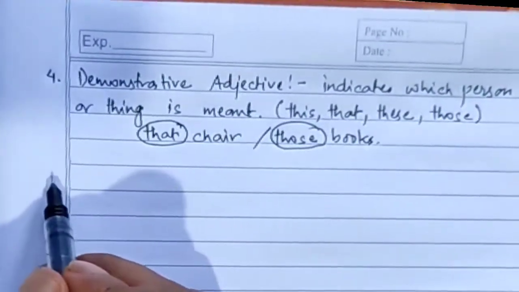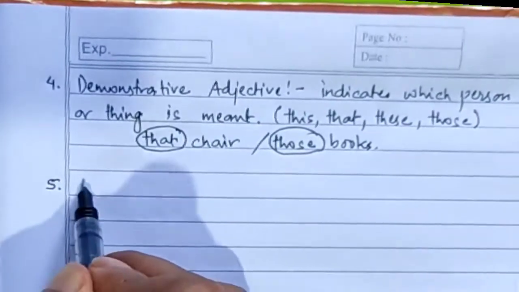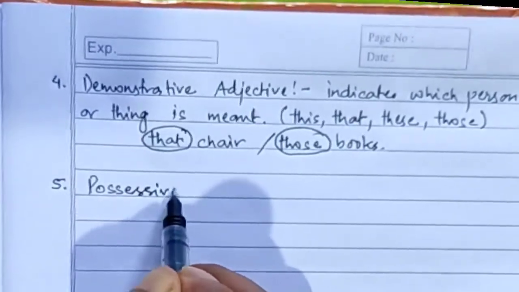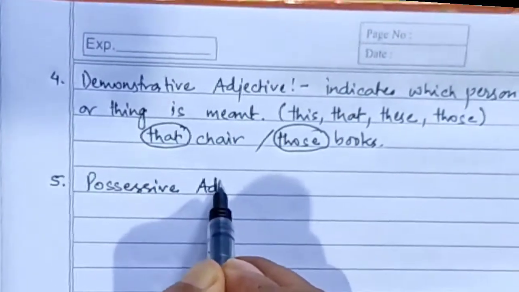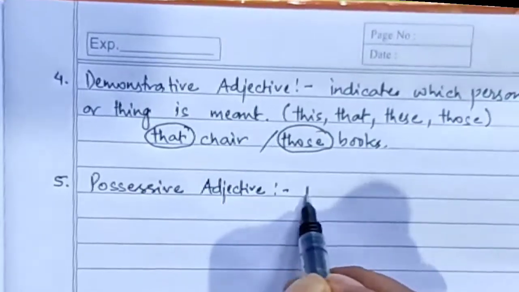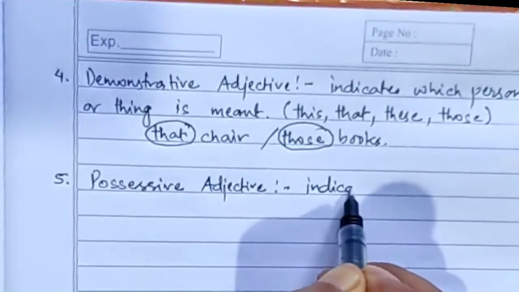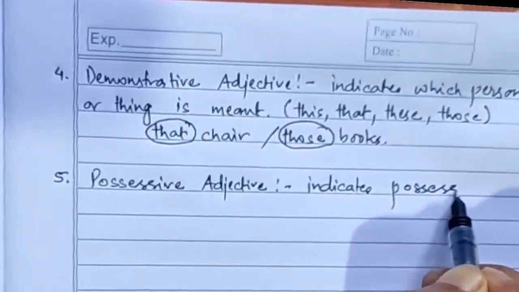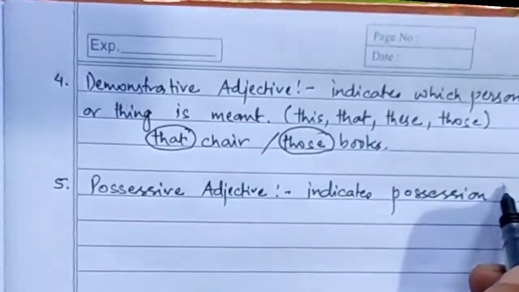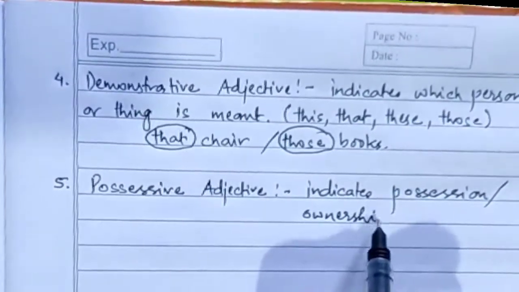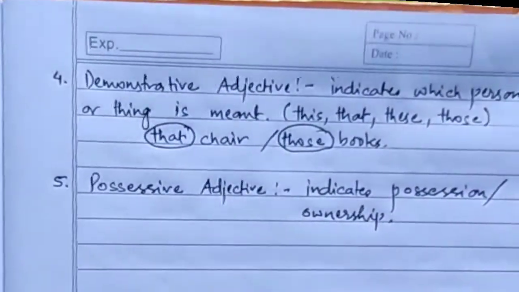Now next comes number 5, possessive adjective. Possessive adjective indicates possession, or you can also call it ownership. Like miro, hamro, just like that.